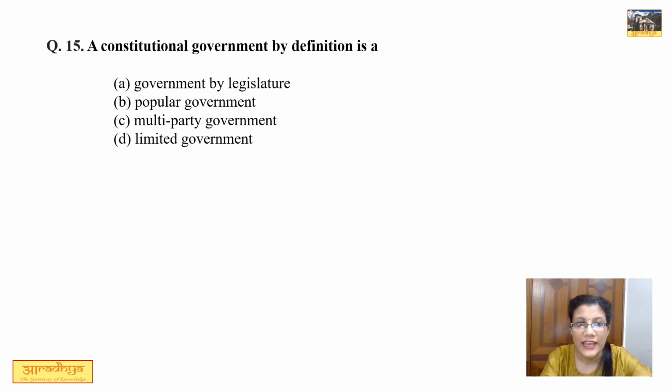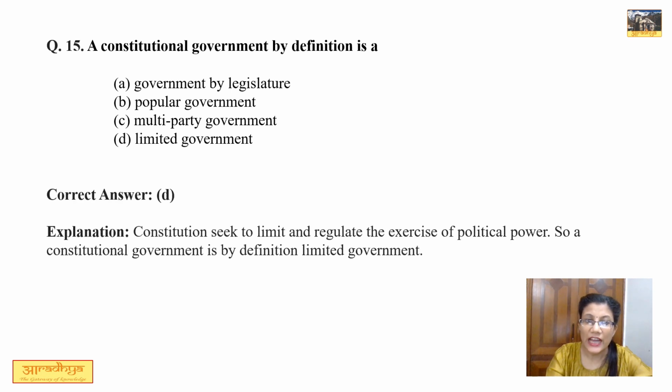Question number 15. It says a constitutional government by definition is a, and out of 4 options, correct option is limited government, that is option D. This is because we all know that constitution seeks to limit and regulate the unfettered exercise of power by political actors or the government, and therefore correct option is D, that is limited government.